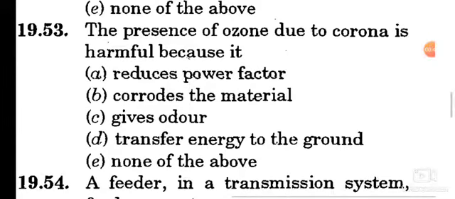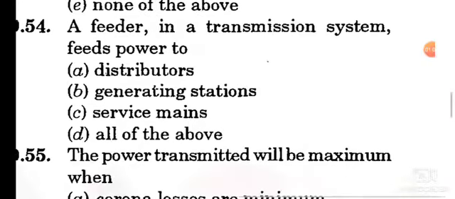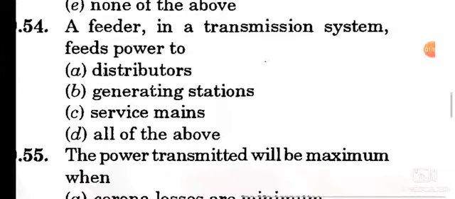Question number 53. The presence of ozone due to corona is harmful because it corrodes the material. Option B is the correct answer. Once again, the presence of ozone due to corona is harmful because it corrodes the material. Question number 54. A feeder in a transmission system feeds power to distributors. Option A is the correct answer. Once again, a feeder in a transmission system feeds power to distributors.